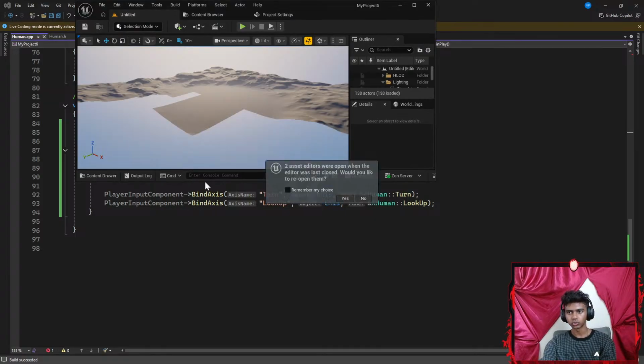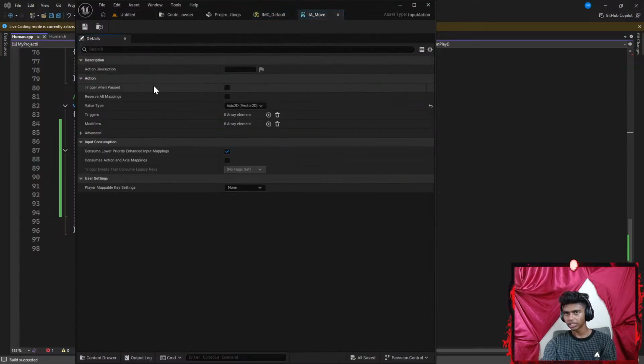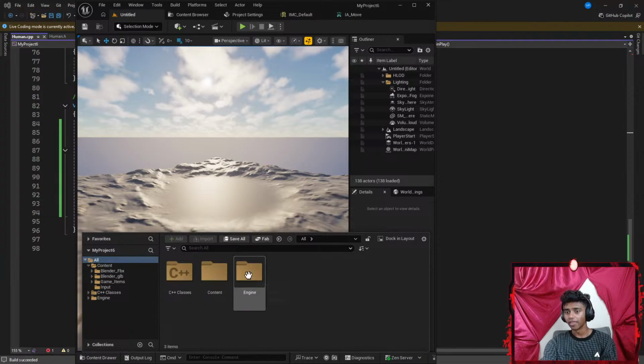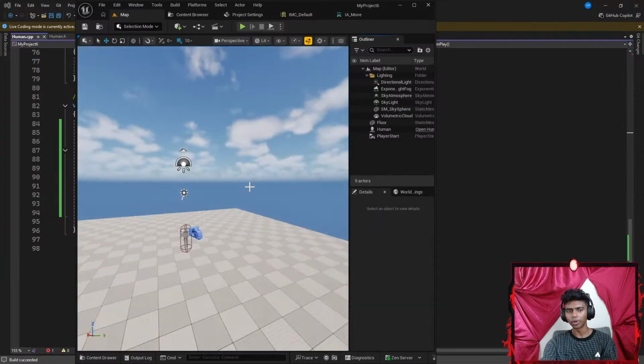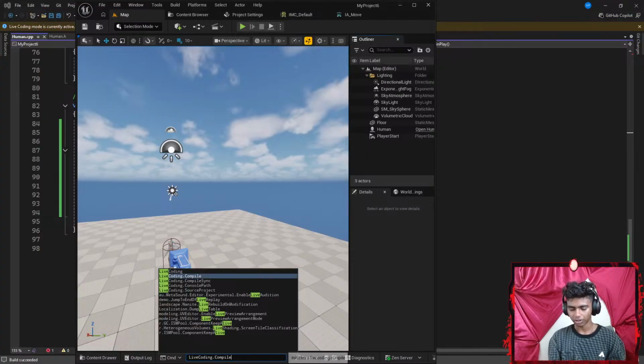Okay, so it went ahead and opened my Unreal Engine. Let's say yes. I'm gonna open all that stuff here. Go to content. And there we go. I see my C++ classes now as well. All I had to do was open it through my Visual Studio. Perfect. Now let's type something like live compile. I want to compile it.